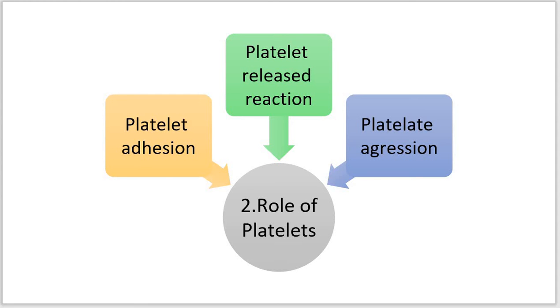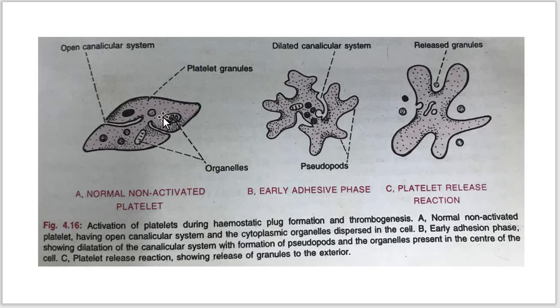Here you can see the process also. This is the non-activated platelet, then the activated platelet, and here you can see the platelet release reaction, the product of which is the secretion of granules. As I already told you, they are of two types, alpha and dense granules. This is about the role of platelets.